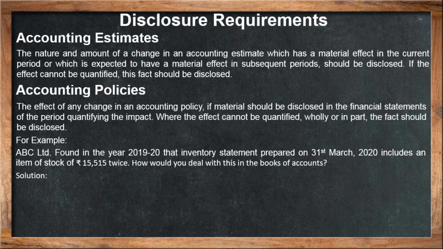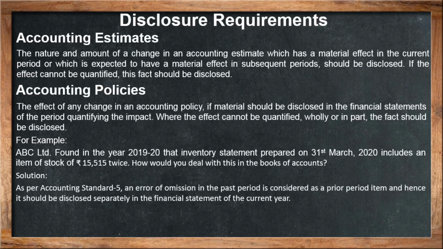So the solution is that as per the accounting standard 5, an error of omission in the past period is considered a prior period item, and hence it should be disclosed separately in the financial statement of the current year. As I earlier mentioned, you have to disclose the information which is a prior period item separately. So this is the solution for this example.